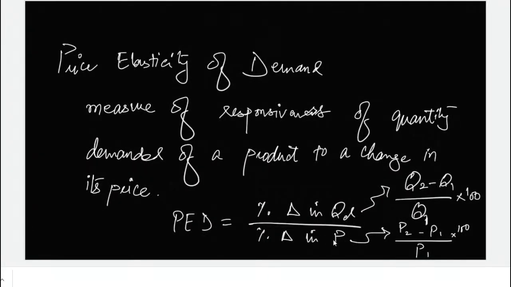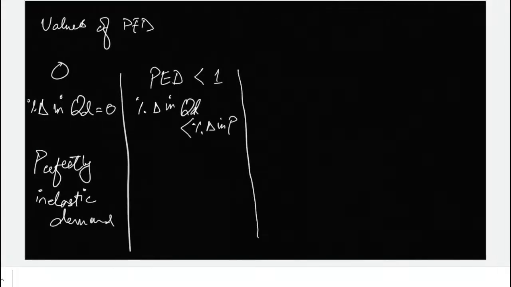When the percentage change in price is more and the percentage change in QD is less, the answer would be less than 1, right? So it means that the price of the product is increasing or decreasing, but the quantity demanded is not changing as much as the change in price. Okay, so this would be the case of inelastic demand.